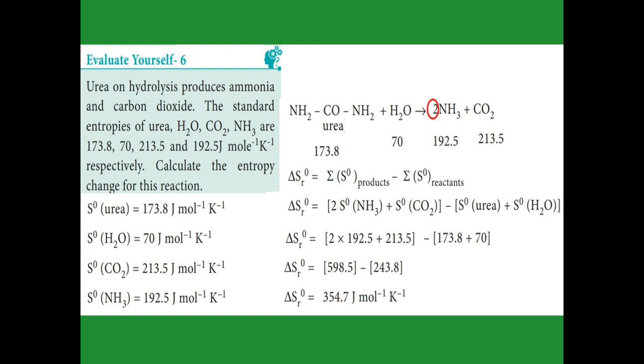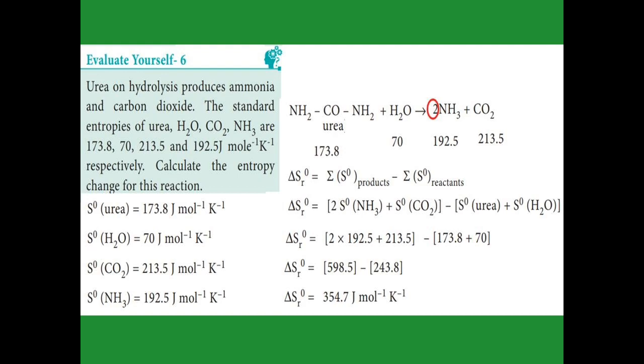Now urea entropy is given as 173.8, water is given as 70, and ammonia is given as 192.5. But the standard entropy is given for 1 ammonia, and in the reaction there are 2 ammonia, so we have to multiply 192.5 by 2. Then for carbon dioxide we have only 1, so 213.5 as it is we keep in the formula.